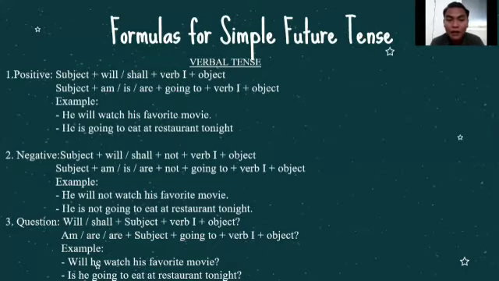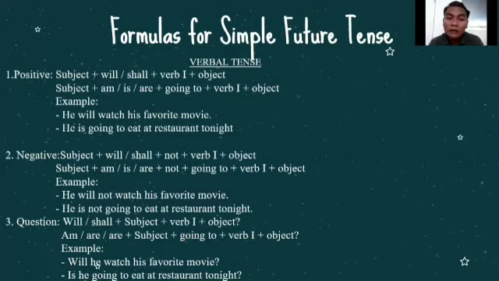For example, he will watch his favorite movie, or maybe he is going to eat at a restaurant tonight. And for the negative sentence, the formula is subject plus will or shall plus not plus verb one plus object. For be going to, it is subject plus am, is, are plus not plus going to, plus verb one plus object. The example is he will not watch his favorite movie, or he is not going to eat at a restaurant tonight.